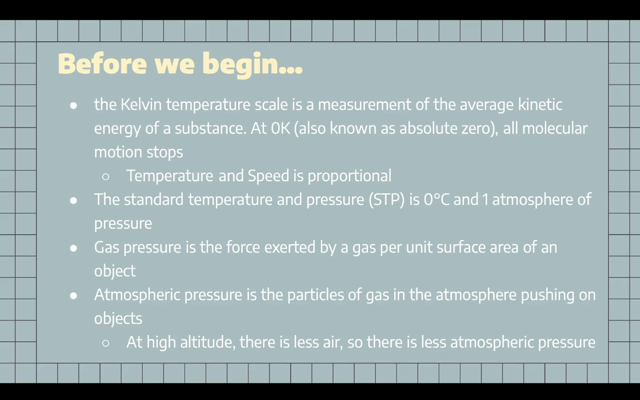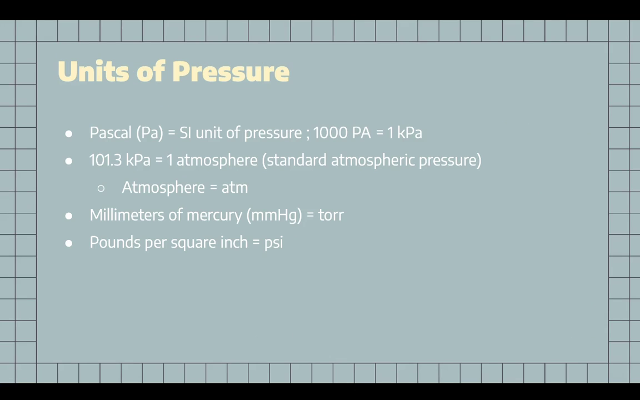Next, the standard temperature and pressure, also known as STP, is valued at 0 Celsius and 1 atmosphere of pressure. Gas pressure is the force exerted by a gas per unit surface area of an object, and atmospheric pressure is the particles of gas in the atmosphere pushing on objects. At high altitude, there is less air, meaning there is less atmospheric pressure. I will briefly talk to you about units of pressure and unit conversions before getting into the actual gas laws.